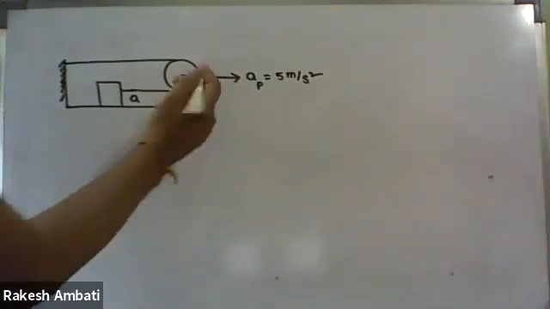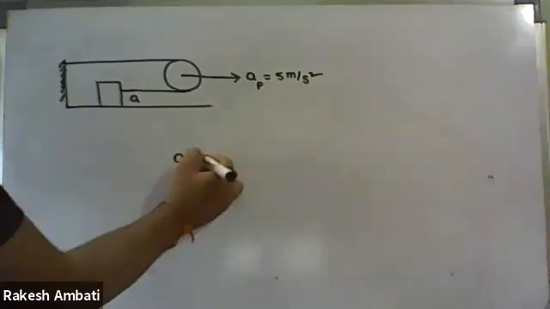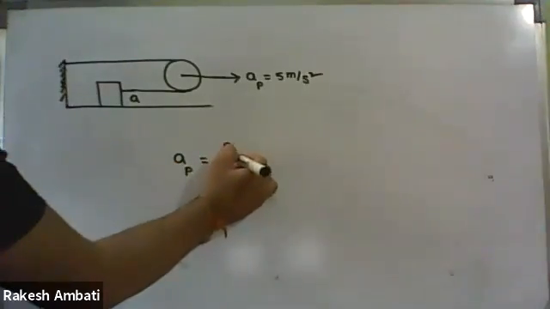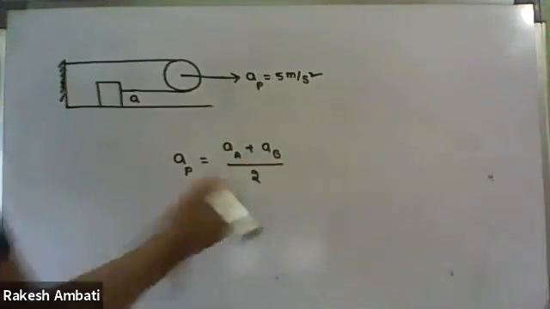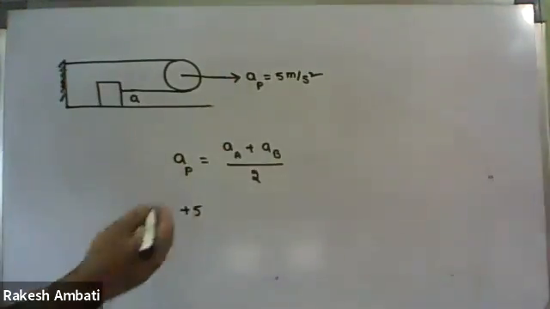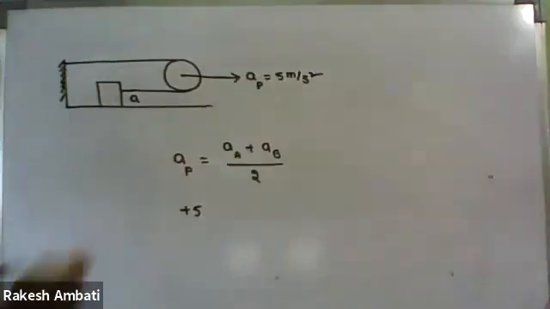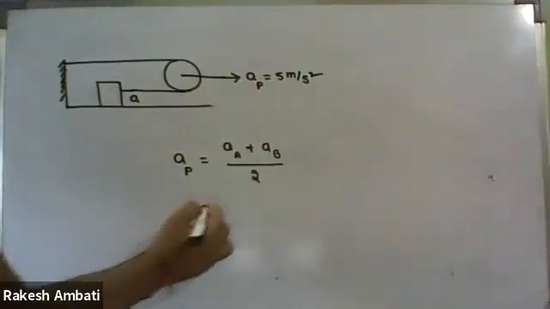Same process, but in this question, accelerations are given. So we have to follow the acceleration formula: AP equal to AA plus AB upon 2. And what is the acceleration of the pulley? Plus 5. I told you already, rightward direction is positive. So it is plus 5.